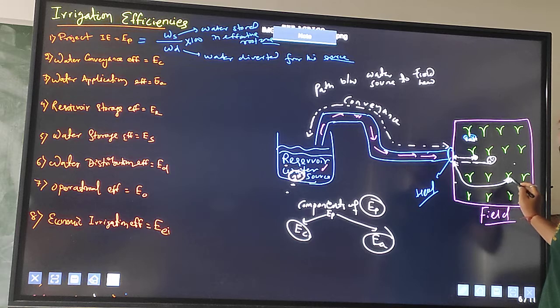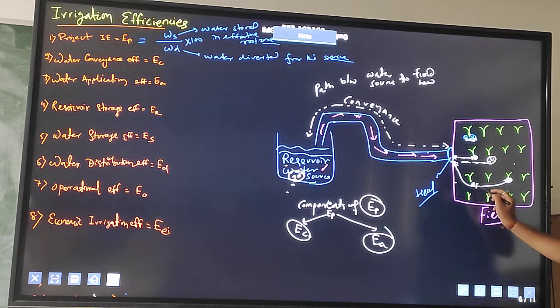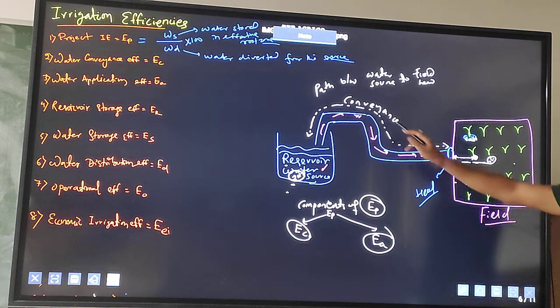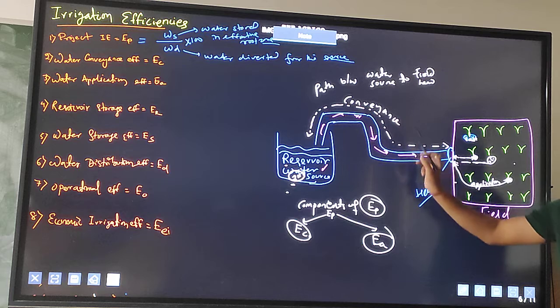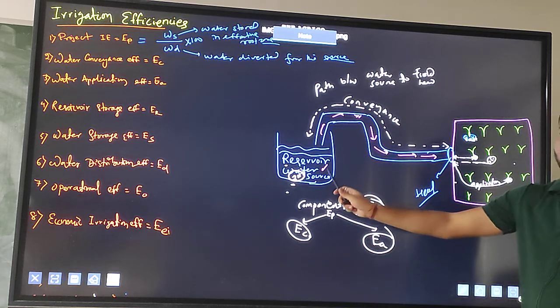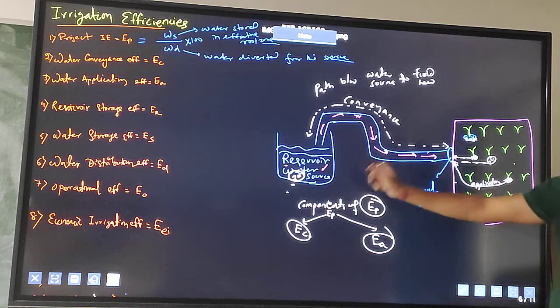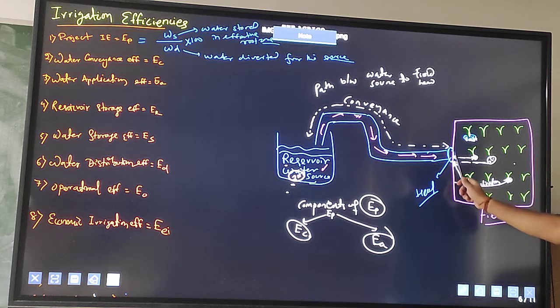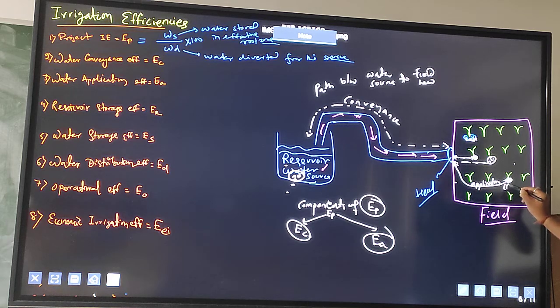For this plant, this will be the crop root zone. So this will be the application, and this will be the conveyance system. That means conveyance is from the water source to the field head, and from the field head to the crop root zone is known as the application.